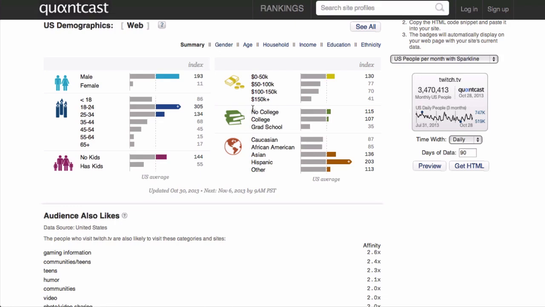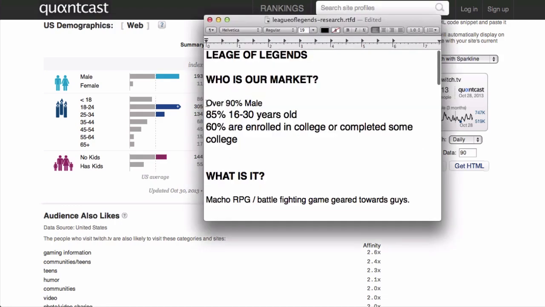Also for college, it's pretty evenly split between the people who are in college right now and the people who've just graduated college. So if you look at our demographics for the League of Legends, this website, twitch.tv, matches our demographics perfectly. So that tells me that twitch.tv is worth targeting.